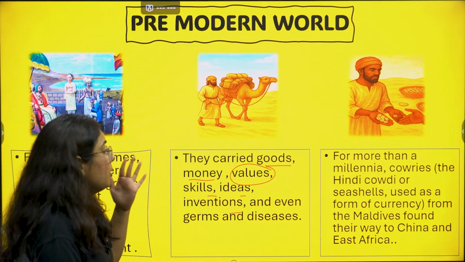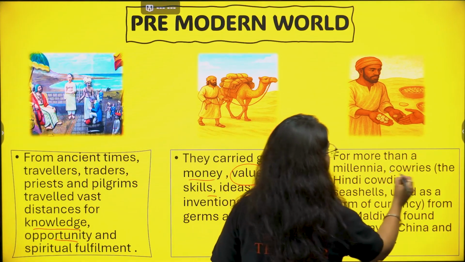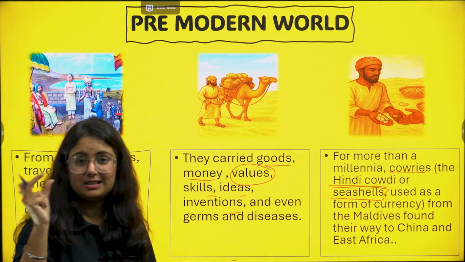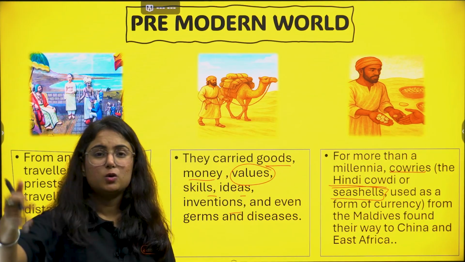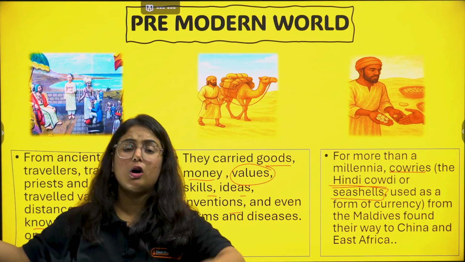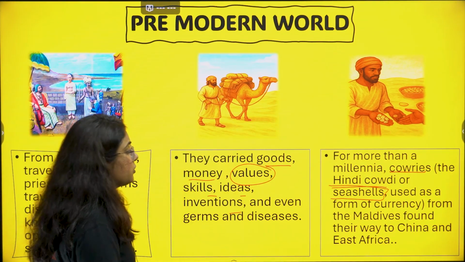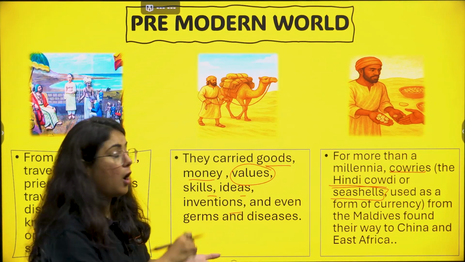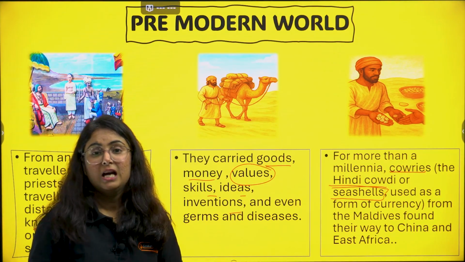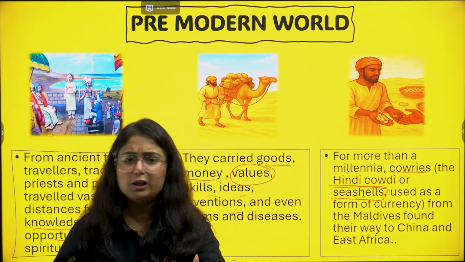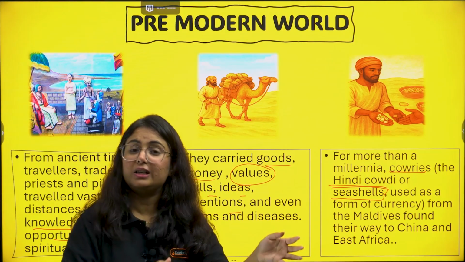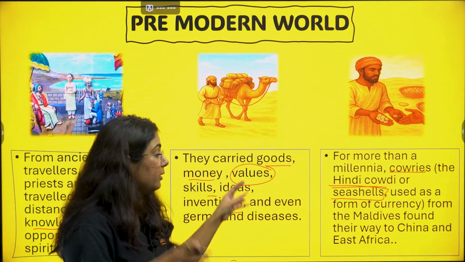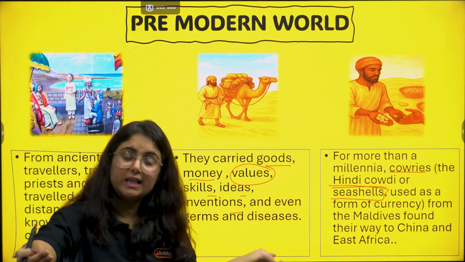Okay, for more than a millennium, cowries, that is Hindi cowrie or seashells, you might have seen those white-colored seashells when you go to any place to visit, on beaches or in mountains as well. You can see them near rivers particularly. Seashells were used as a form of currency at that time, right? What we use as currency is coin or paper currency, but in ancient times that cowrie, that seashell, was used as currency, and we have found that even in Maldives also.